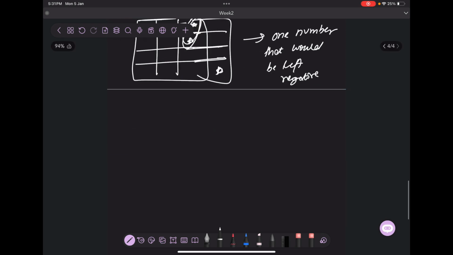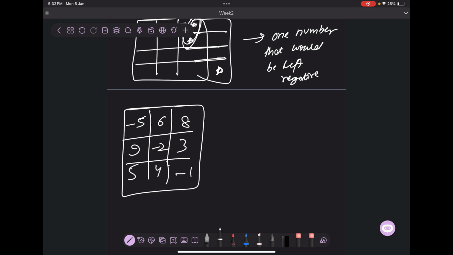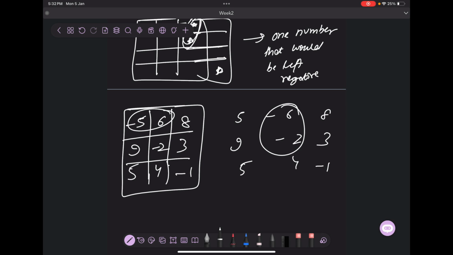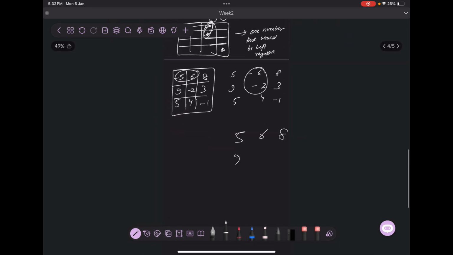Suppose this is the case. Let us consider this with an example: -5, 6, 8, 9, -2, 3, -1, 4, 5. Now when I do this -1 multiplication, I'll do it over here. I'll get 5, -6, 8, 9, -2, 3, 5, 4, -1. I'll do the -1 thing here. It will become 5, 6, 8, 9, 2, 3, 5, 4, -1.